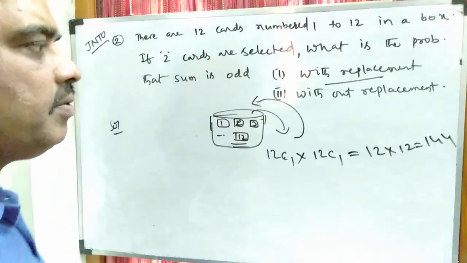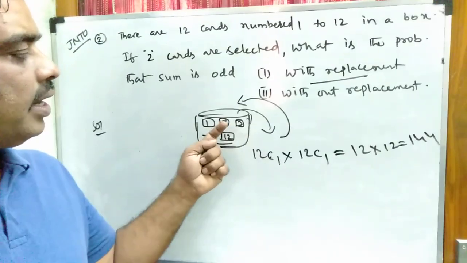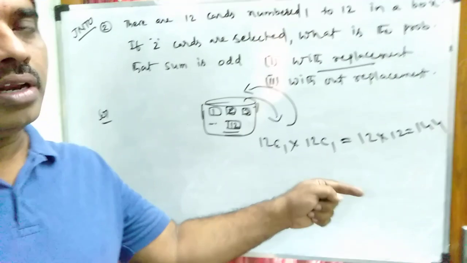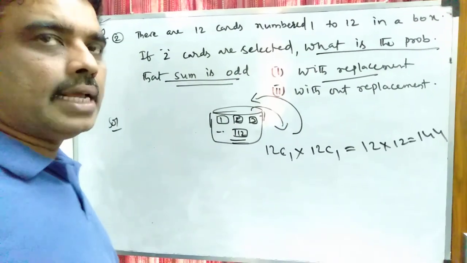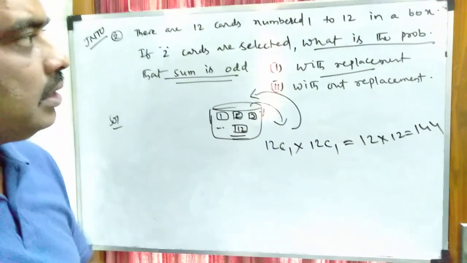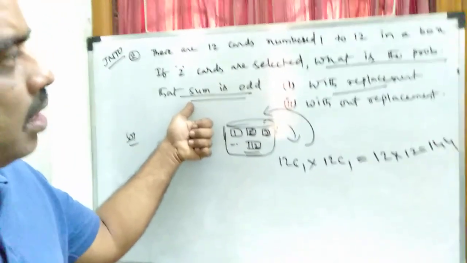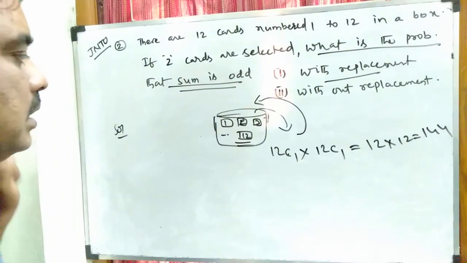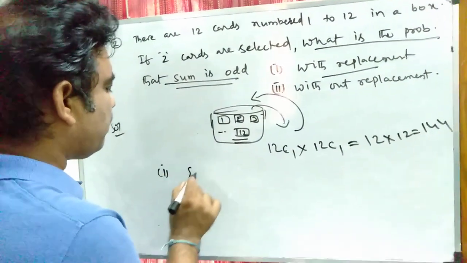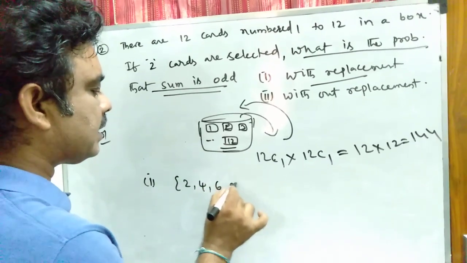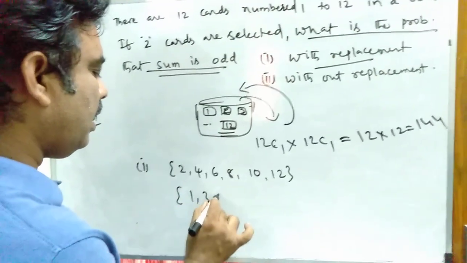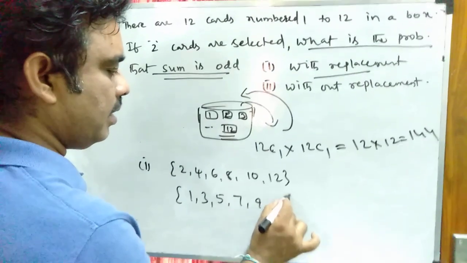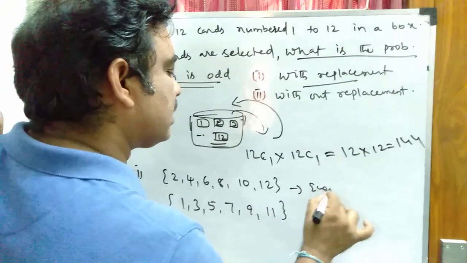The total number of ways of drawing 2 cards successively, one from 12 cards and again one from 12 cards, is 144. Next, with replacement, what is our favorable case? The sum must be odd when we draw 2 cards successively. The even cards are 2, 4, 6, 8, 10, 12. The odd cards are 1, 3, 5, 7, 9, 11. These are the even cards and the odd cards.